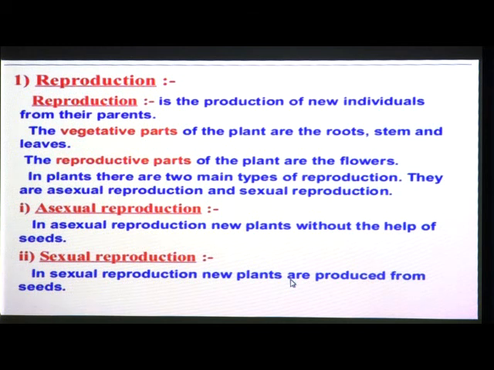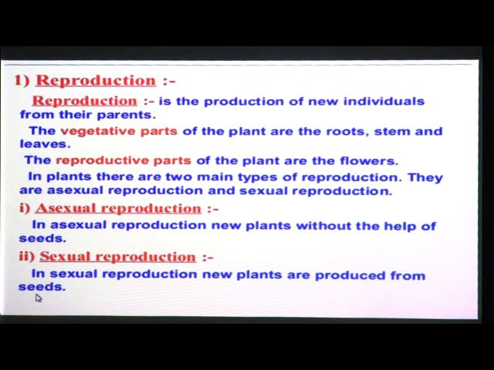Then the next type is sexual reproduction. In sexual reproduction, what happens here? In sexual reproduction, new plants are produced from seeds. Or we can say, in sexual reproduction, new plants are obtained from seeds. Okay, so this is the meaning of sexual reproduction and asexual reproduction here.